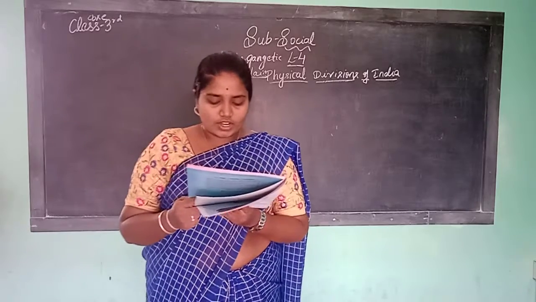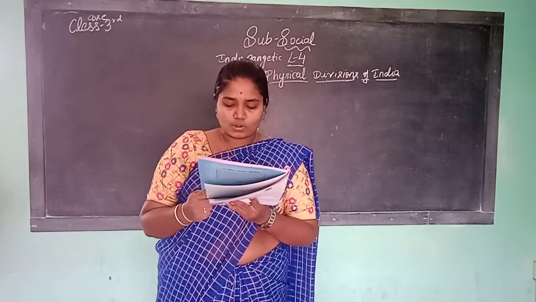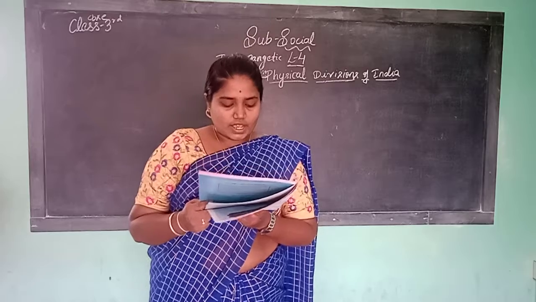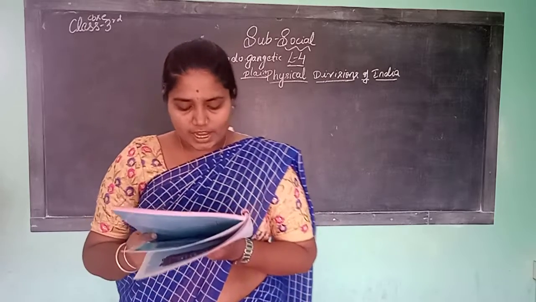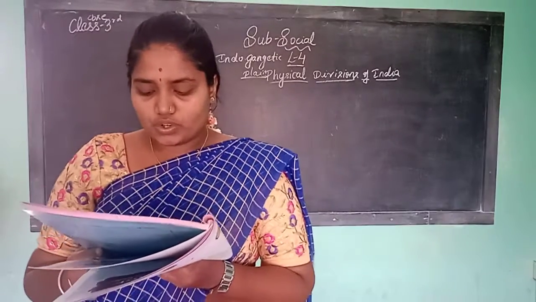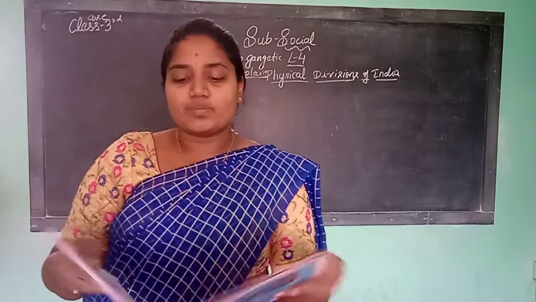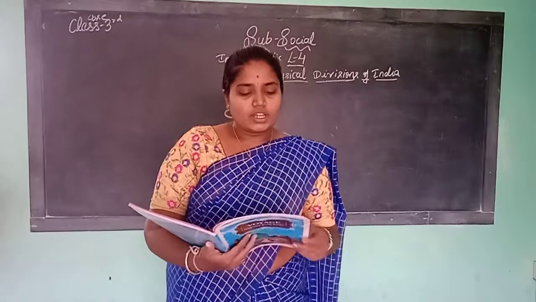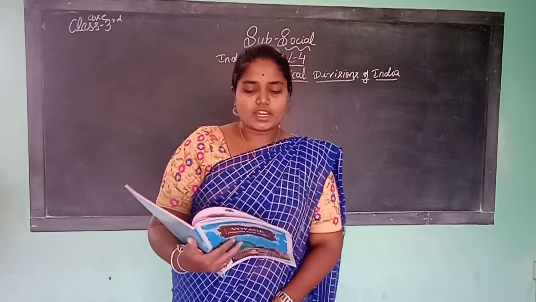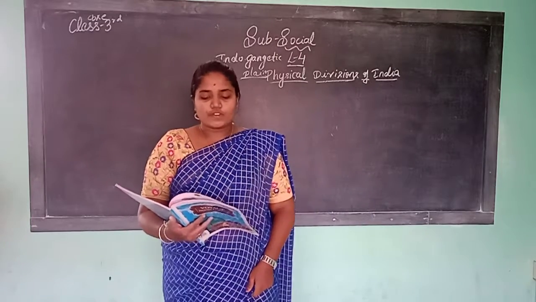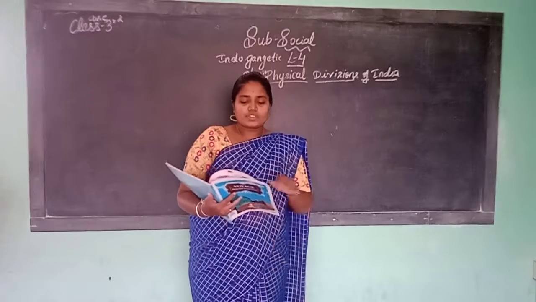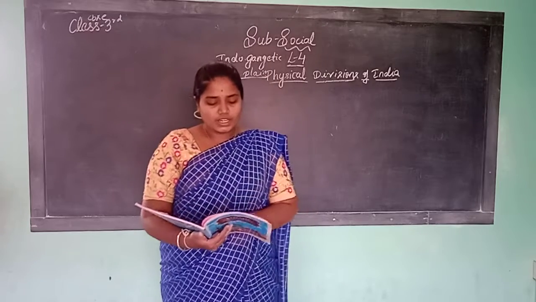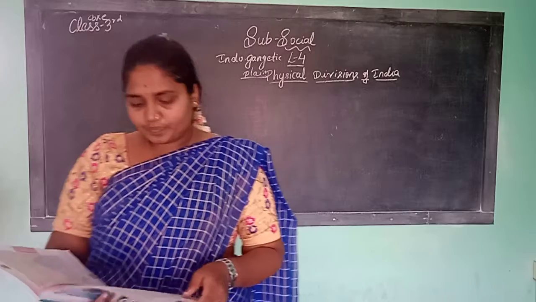It is very hot and dry in summer and cold in winters. This region gets very little rainfall. Camel is used in the desert for transport. It is called the ship of the desert. Very little vegetation is found in the desert. It forms a natural boundary between India and Pakistan.